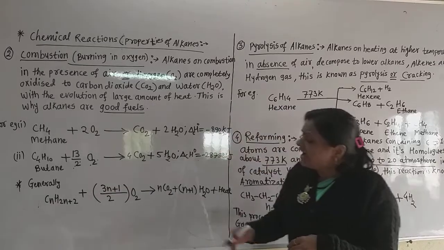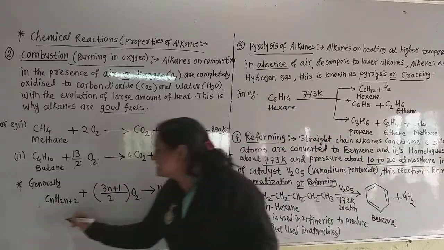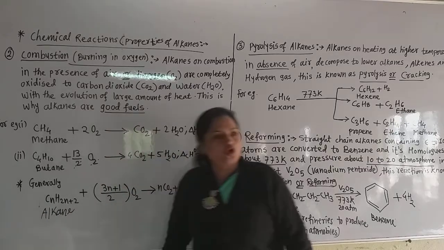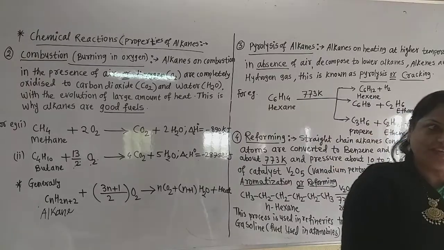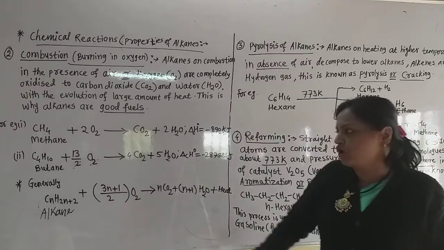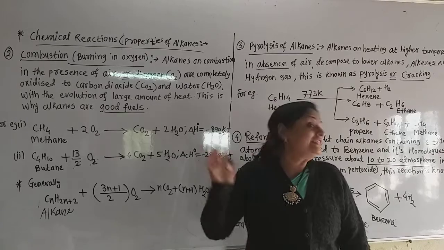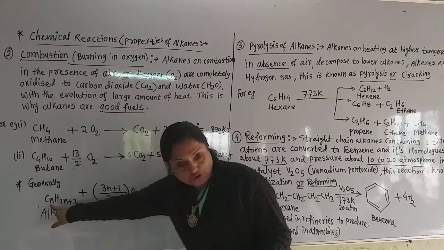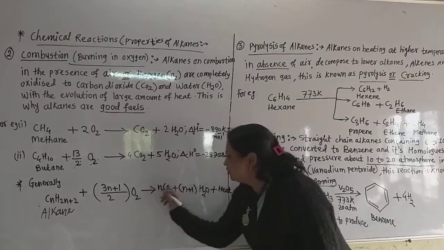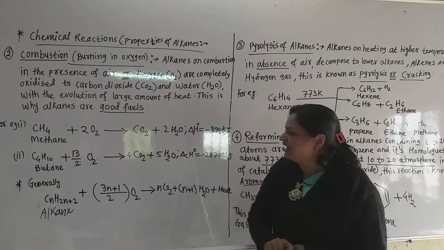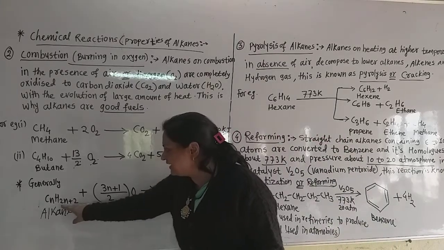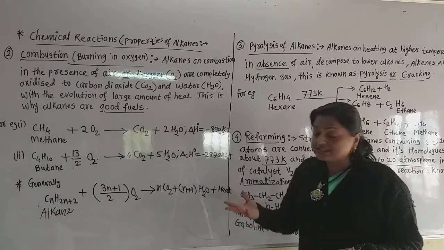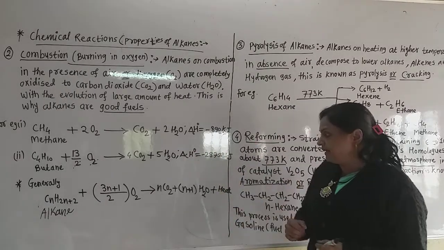So generally, how does the reaction go? Suppose this is the general formula of alkane. You know the general formula of alkane. What is that? CnH2n plus 2. This is the general formula of alkane. Take any alkane. Then how does this reaction generally go? Now see here, there are n carbon atoms, so definitely n CO2 molecules are formed. And the hydrogens are 2n plus 2, that means 2 hydrogens more than double the carbon atoms.